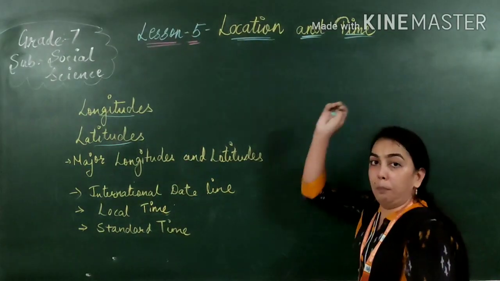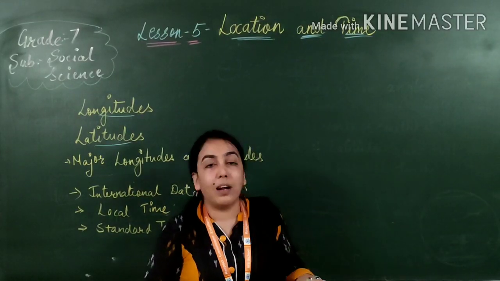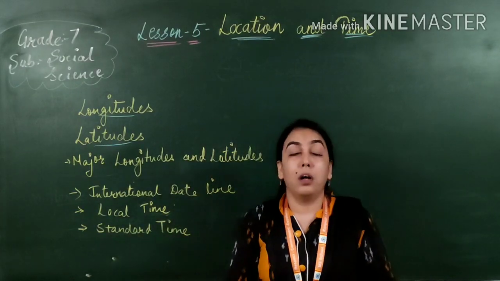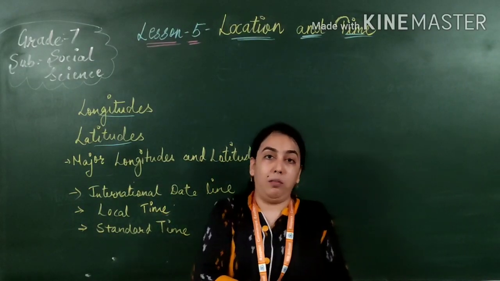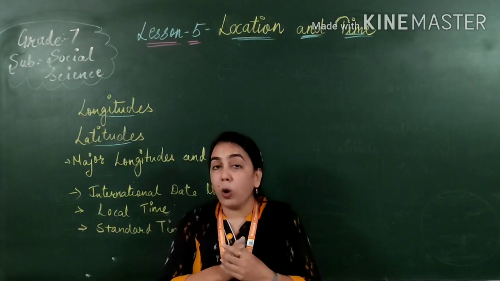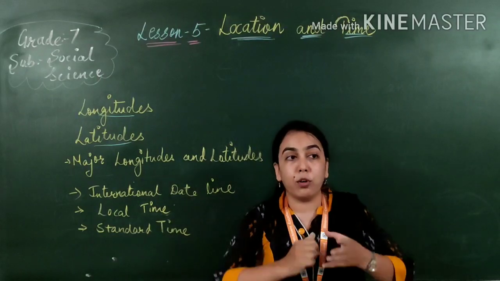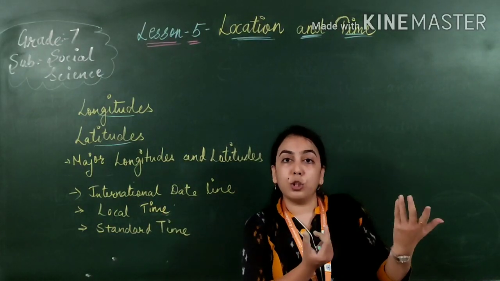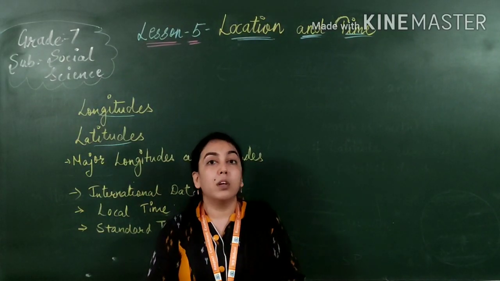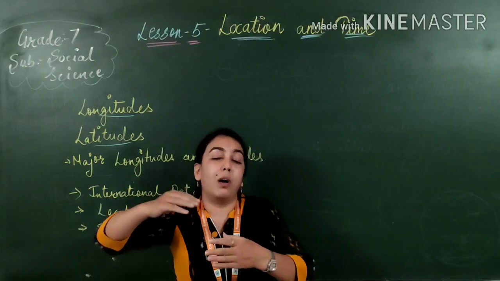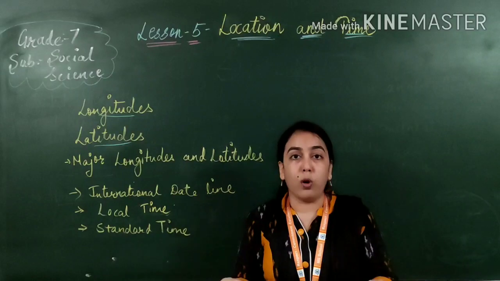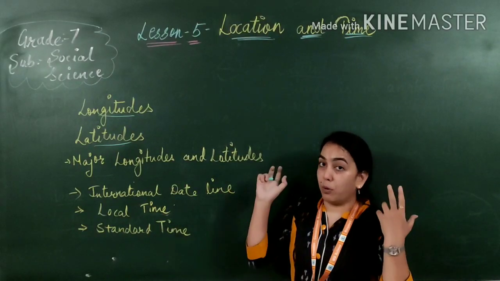Next is time. Yes, we talk about time daily, that now it is this time and this much. But how do we get this time? On the earth, we all know that if we cross a sea or some country, the time changes. So why does it happen? Why are there changes in time if we cross seas and go from one country to another, or cross continents? Why is this happening? We are going to talk about that in this lesson.